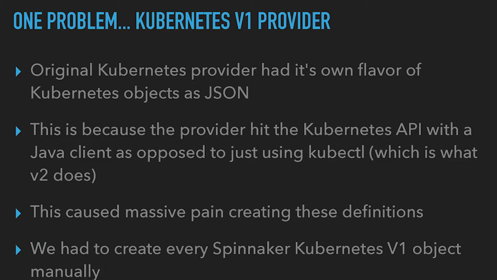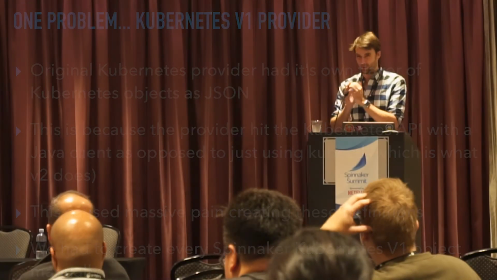And the reason is because Spinnaker, I don't know the history here, I'm not on the team, but it had its own flavor of what a Kubernetes object is as JSON. So that meant that we had to basically recreate Kubernetes objects in Go structs, because they're slightly different for the v1 provider than they are in the actual v2 provider, because v2 just uses the actual spec.